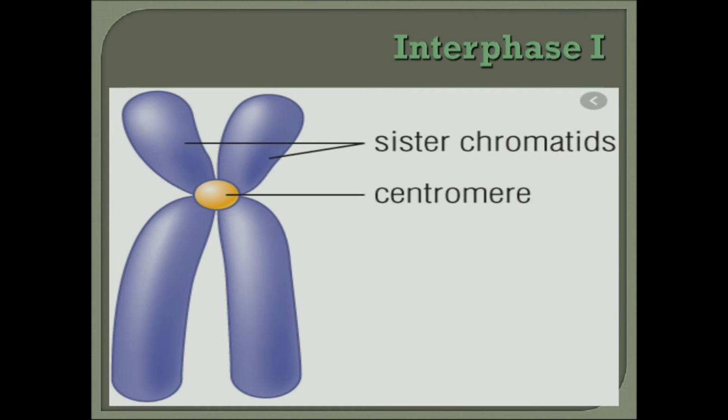Now let us discuss the interphase. These seem similar. Just a minute, let me take the pointer. These are the sister chromatids, which are attached to each other with the help of the centromere.